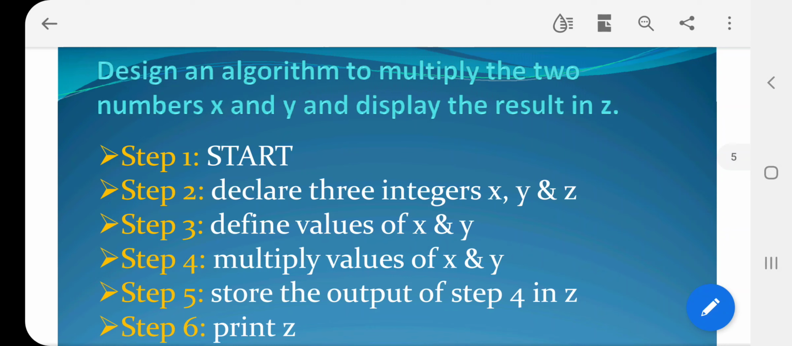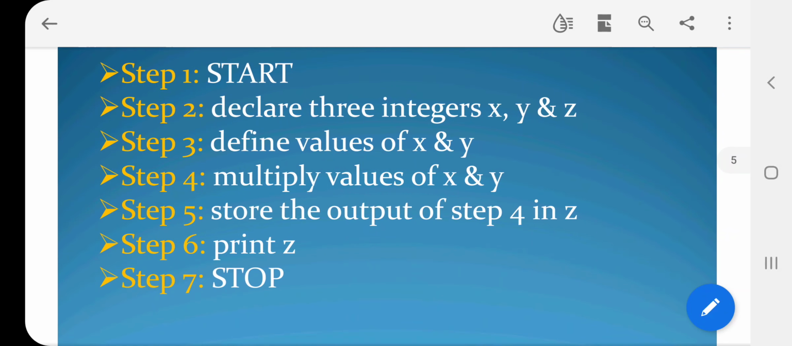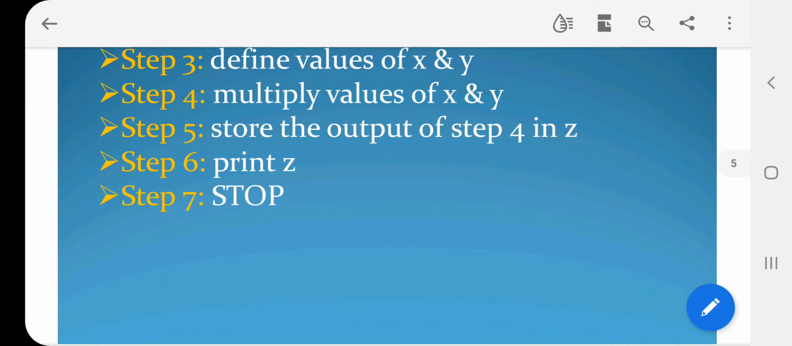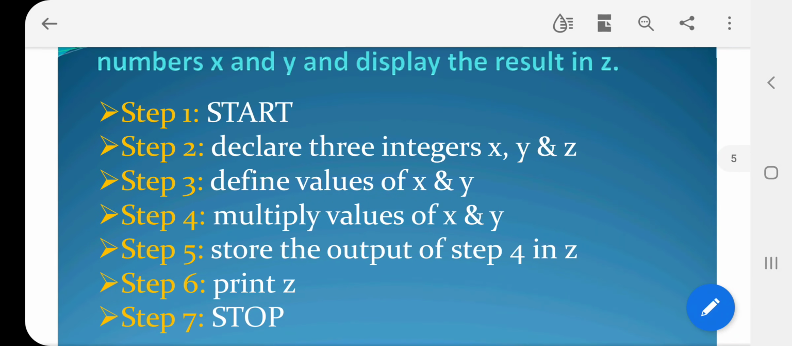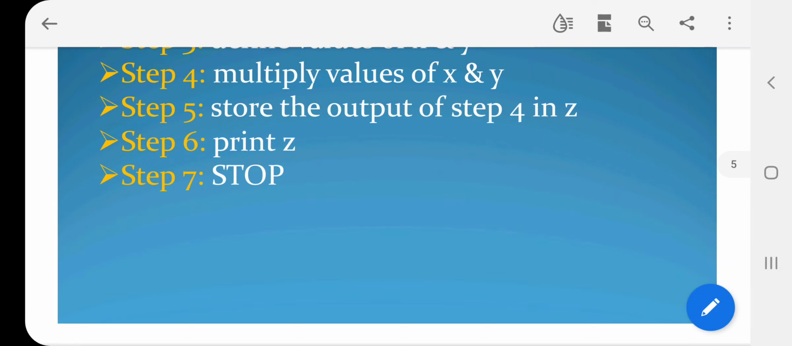So likewise, the traditional way of writing an algorithm is like this. Step 1, start. Step 2, declare the three integers x, y and z. Step 3, define the values of x and y. Step 4, multiply values of x and y. Step 5, store the output of step 4 in z. Step 6, print z. And step 7, stop. So this is a traditional way of writing an algorithm, because you are already familiar with all these cases, because you already studied the subject in the last semester.